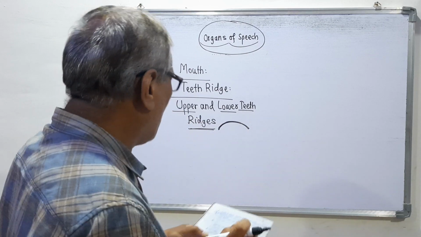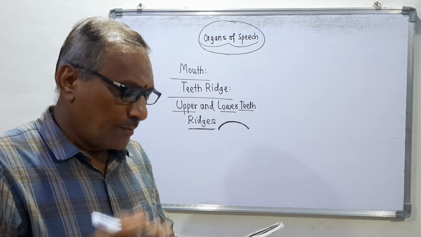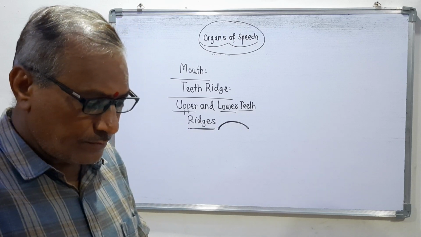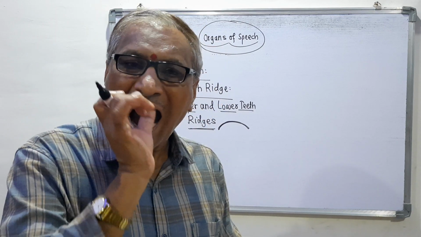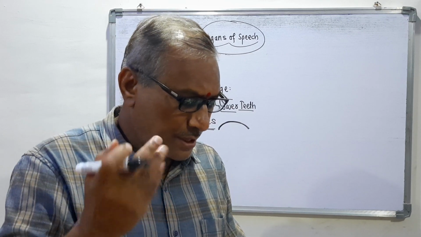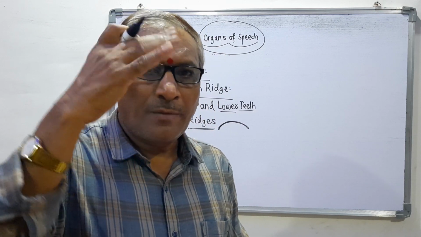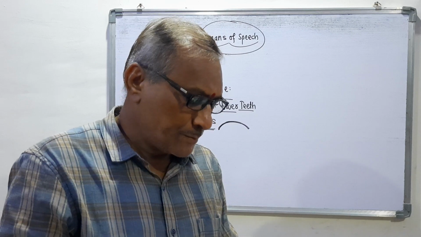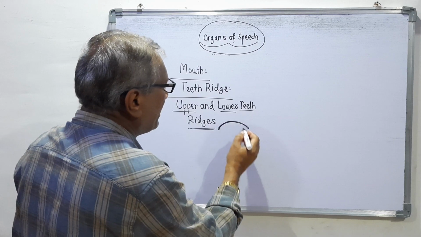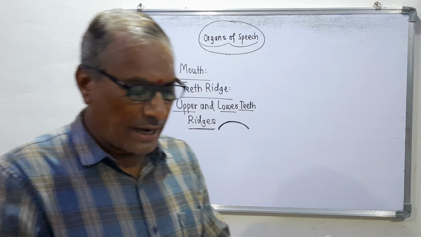This part is called the upper and lower teeth ridge, meaning the upper side and lower side. This part is like this at the down level, and the same part is like this at the upper level.